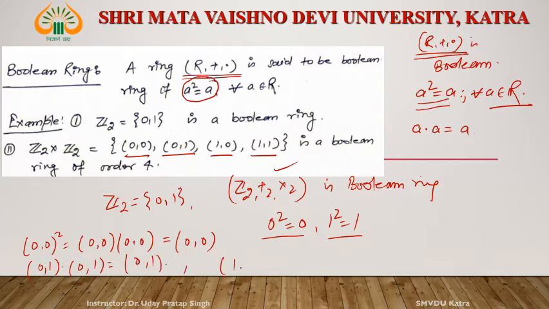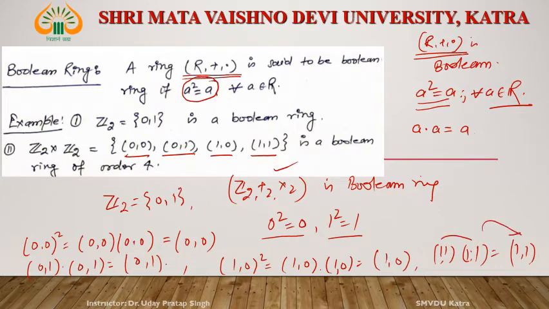What is (1,0) square? This is nothing but (1,0) times (1,0), and this is (1,0). And what is (1,1) square? It is (1,1), that is 1 into 1, 1 into 1. So for all the elements, (1,1) square is (1,1), (1,0) square is (1,0), (0,1) square is (0,1) and (0,0) square is (0,0).